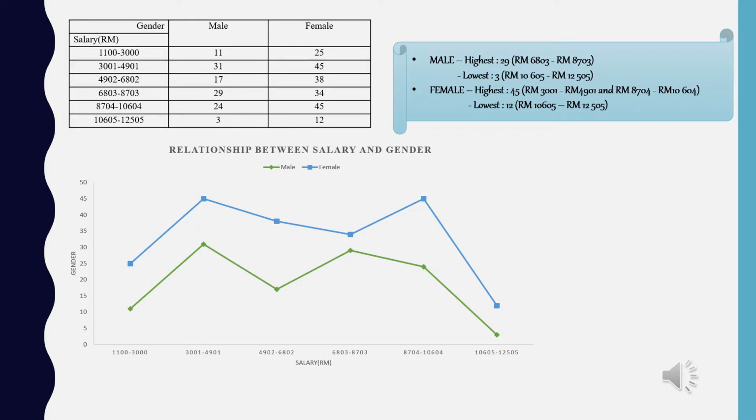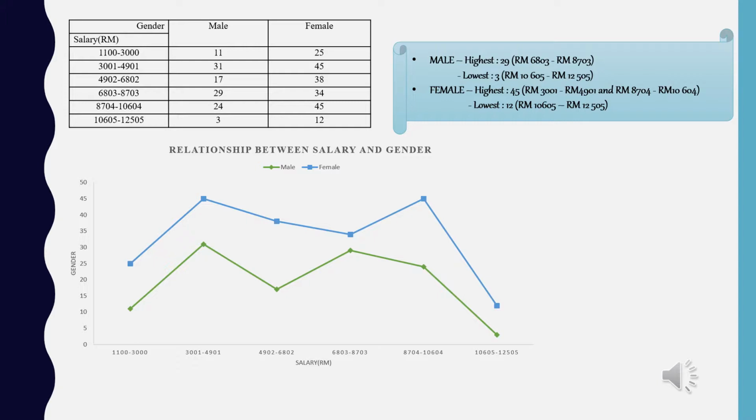Based on the graph shown, we can clearly see the relationship between the salary and the gender. The highest number of alumni among males is 31, where their salary is between RM 3001 to RM 4901, and the lowest is 3 for the salary of RM 10,605 to RM 12,505.